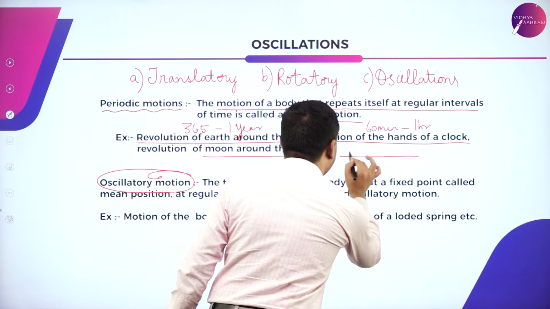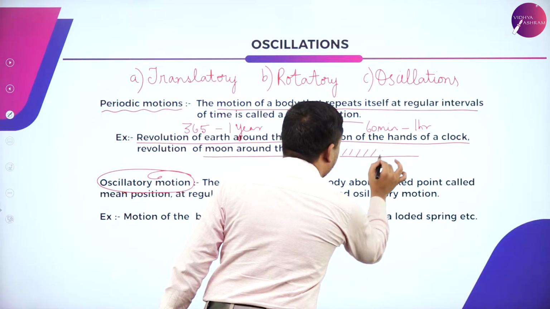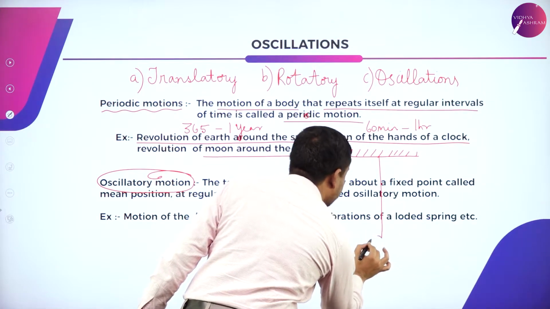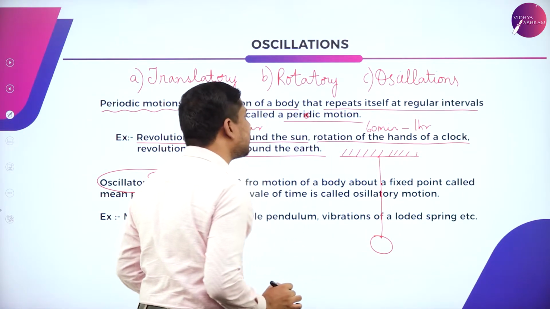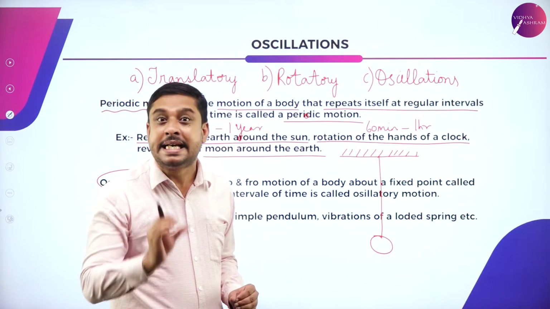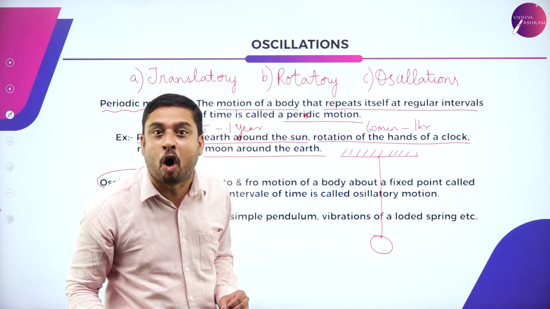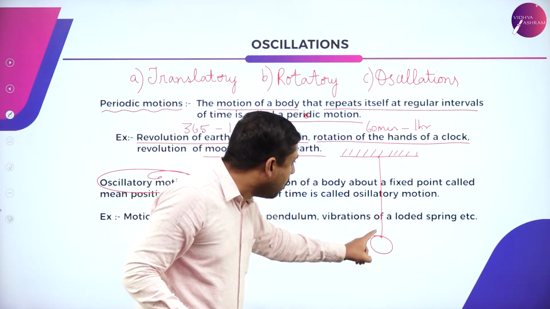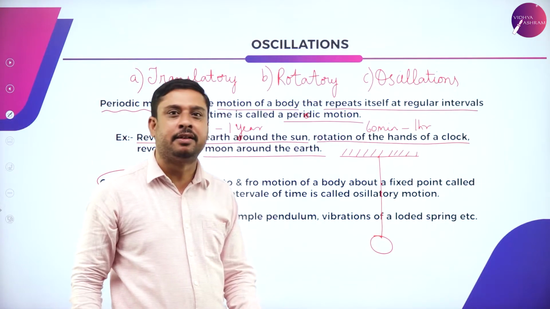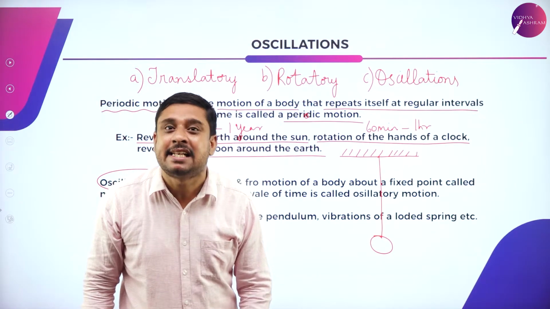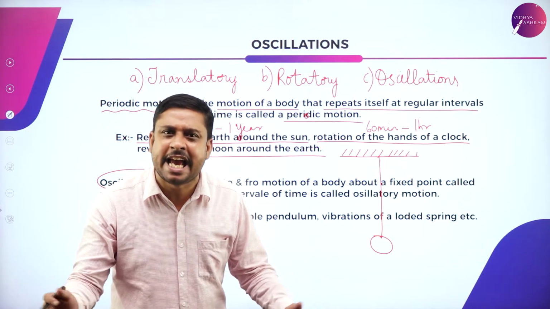I assume a vertical stand to which I suspend a small bob. Simple pendulum. Now at this position, the bob is at rest. Neglect the air forces.